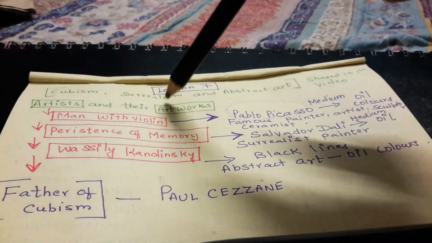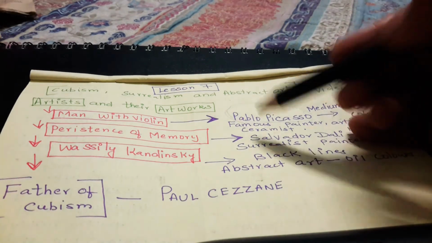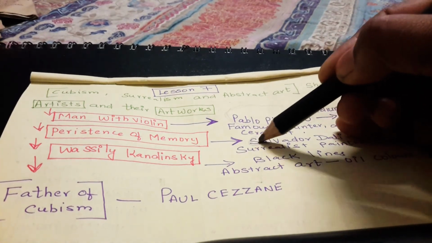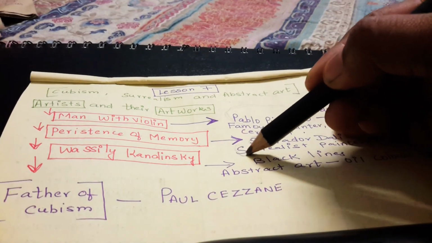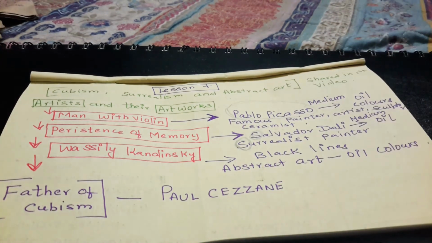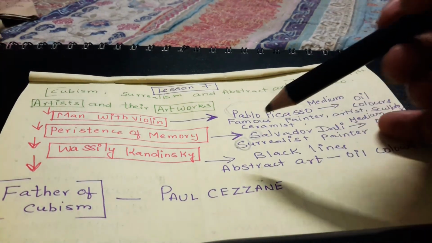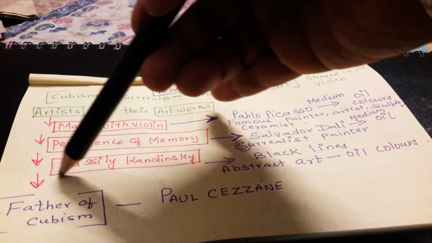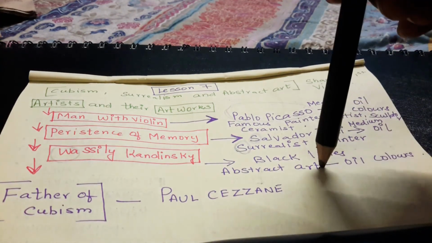Salvador Dali to Surrealism, S for S. Remember, Salvador Dali adopted the Surrealist technique, so he is considered a Surrealist painter. And the third one, Vasily Kandinsky to abstract art.